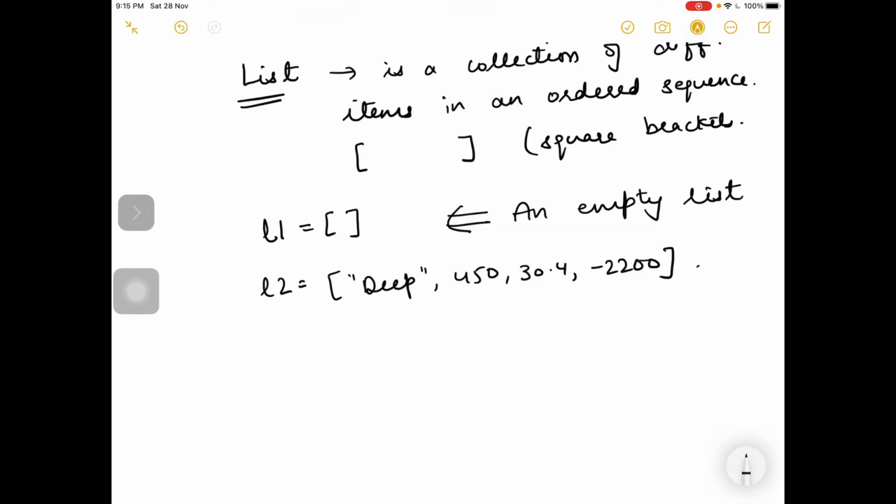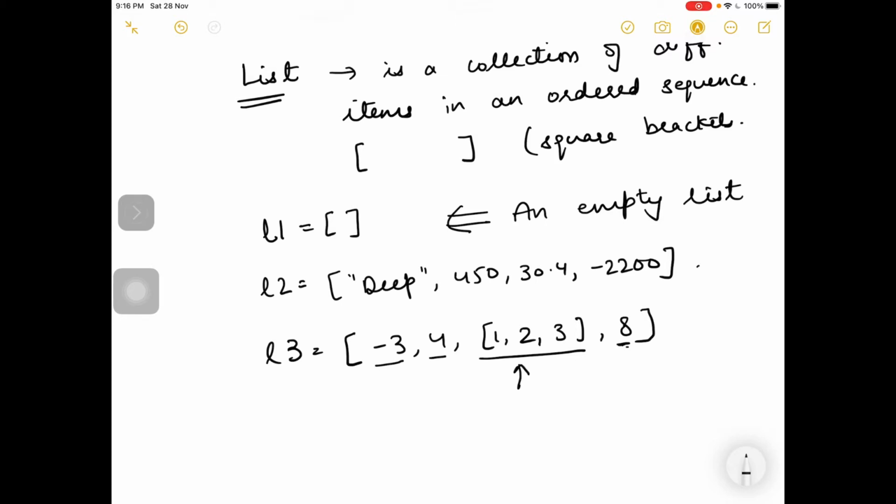L3. I am taking another variable. Now I am storing 4 items in it. See, 1st item, 2nd item, 3rd item and the 4th item. You can also see that this is also a list, and this list is present within another list.